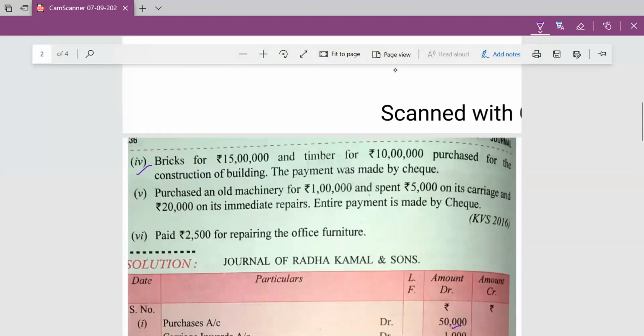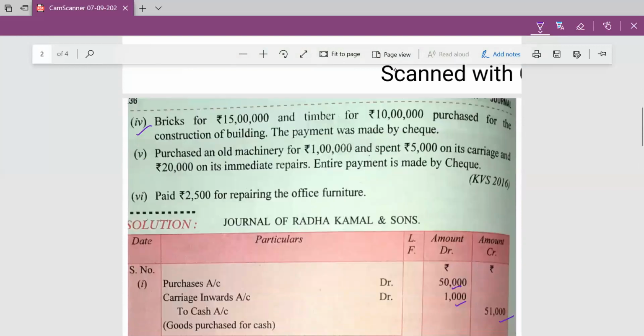Next, bricks for rupees 15 lakh and timber for rupees 10 lakh purchased for the construction of a building. Building is an asset and the payment was made by check, and all the expenses related to that building will be debited to the building account. Building account will be debited by 15 plus 10, 25 lakh. We will not debit the brick and timber account separately. It comes under the building account.